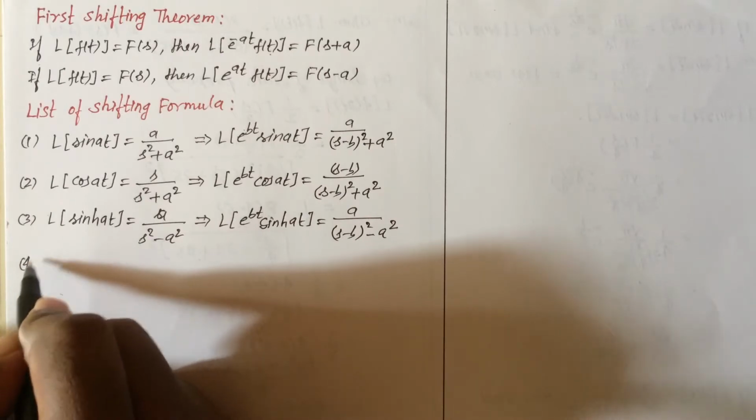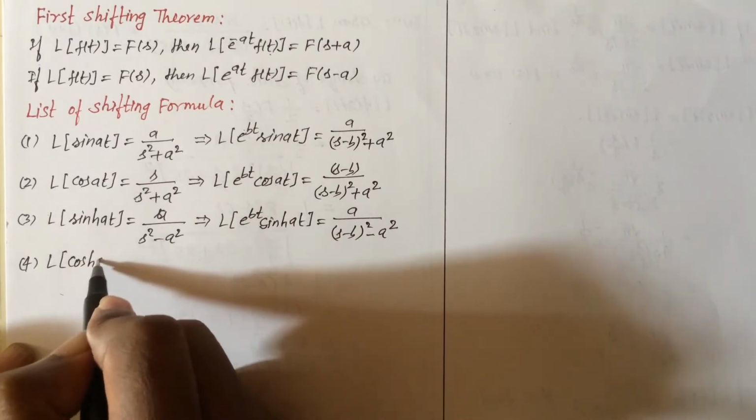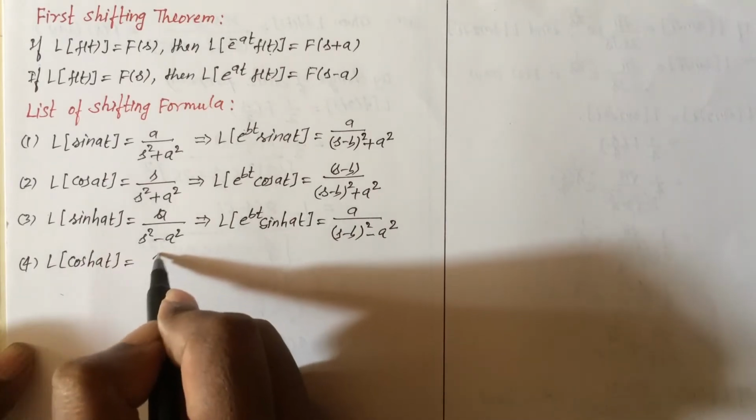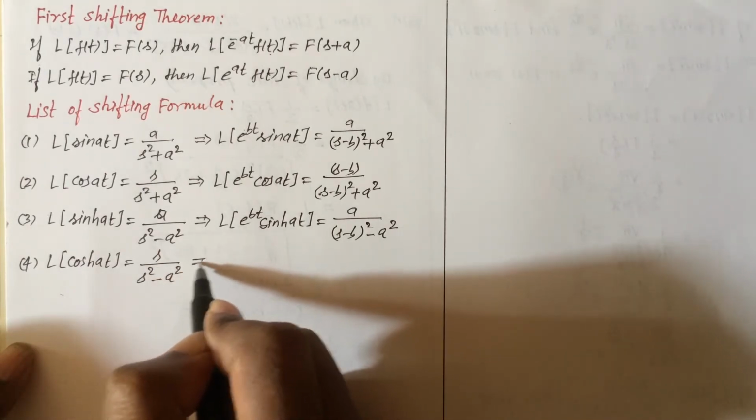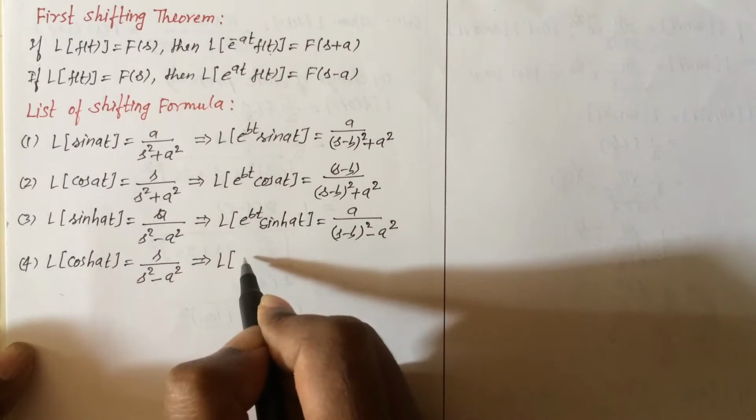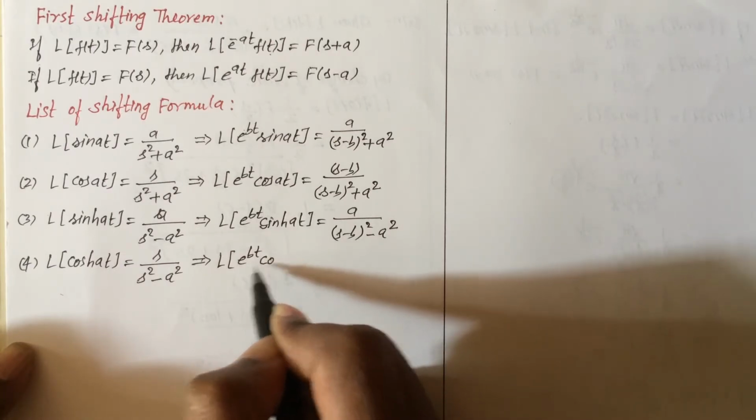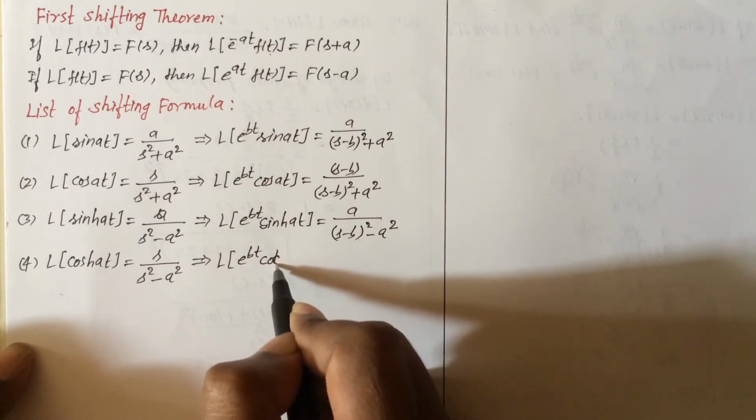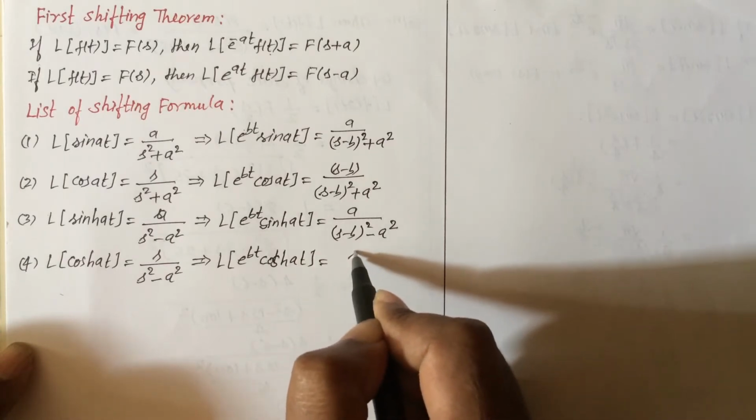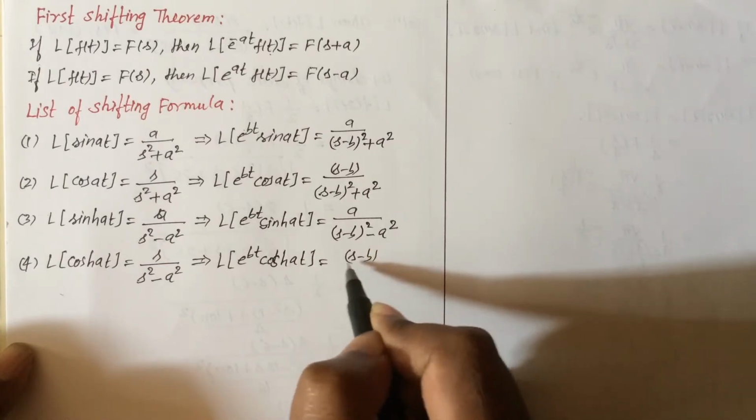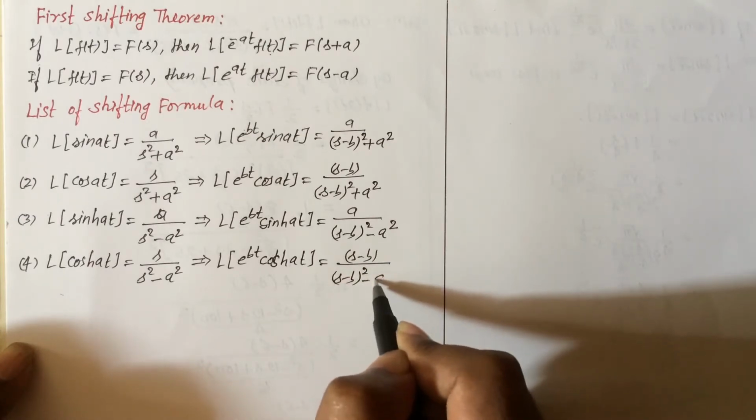And then next, Laplace transform of hyperbolic cosine function at is equal to s upon s square minus a square. This implies that Laplace transform of e raised to bt hyperbolic cosine function at equal to s replaced by s minus b divided by s minus b the whole square minus a square.